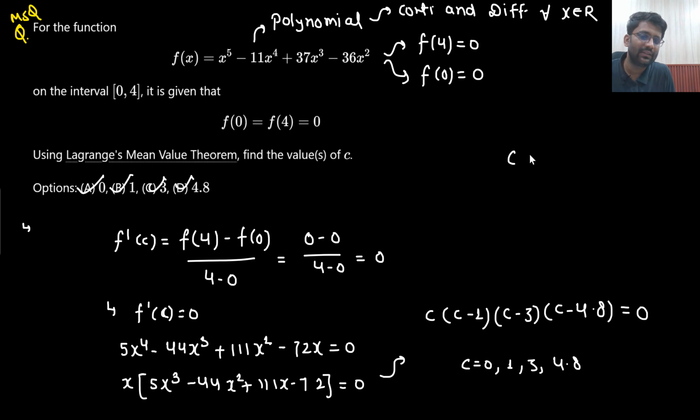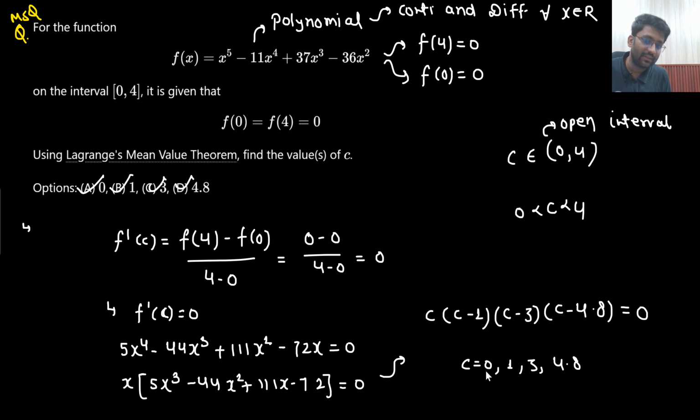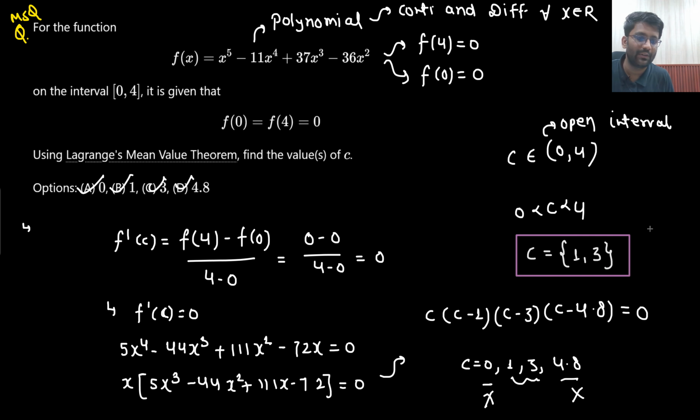Because I told you c should belong to the open interval (0, 4). That means c has to be between 0 and 4. Always remember, open interval. What does that mean? This 0 will not be accepted, and this 4.8 will not be accepted. Only these two values will be accepted. That means c can be only 1 and 3. That's the answer. The value of c could be only two possible values, which are 1 and 3. So these will not be accepted.